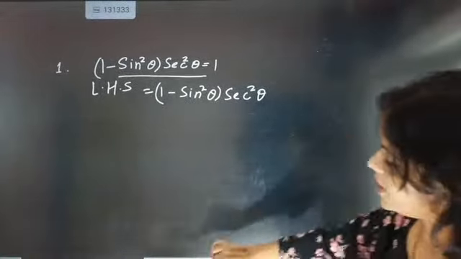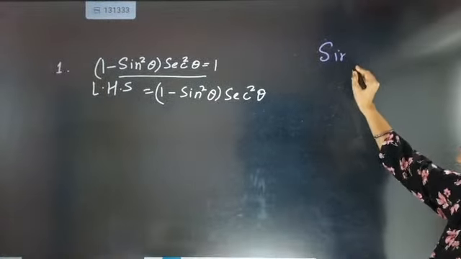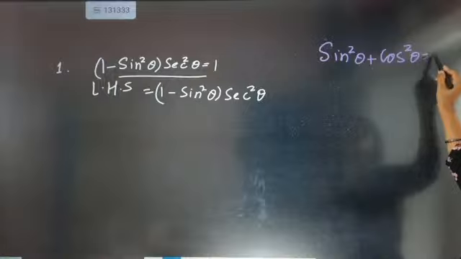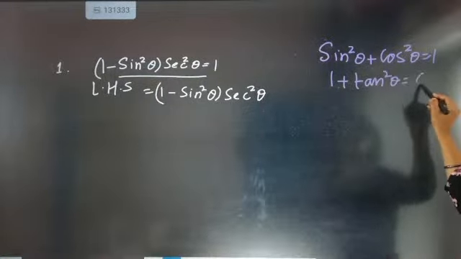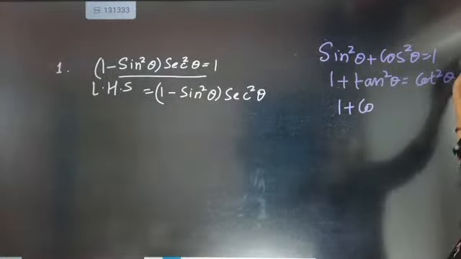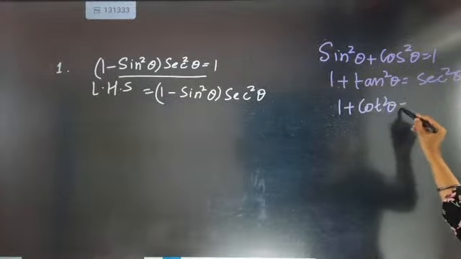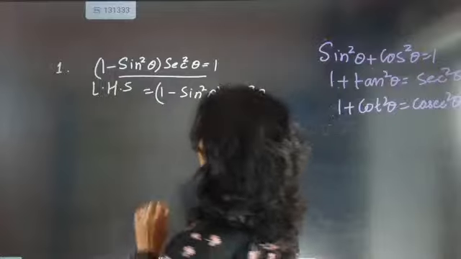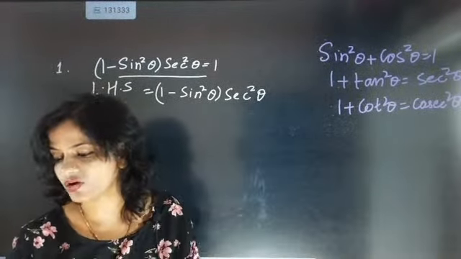First identity formula is sine square theta plus cos square theta equal to 1, 1 plus tan square theta equal to secant square theta, and 1 plus cot square theta equal to cosecant square theta. Come on, we have these 3 formulas, and they told you to prove that, and this is the easiest part of it.